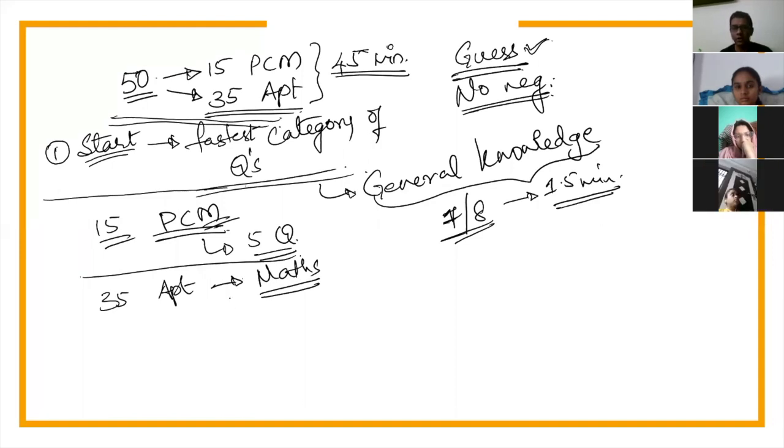So if I'm talking about maths, then I'm also talking about, let's say, static GK. Static GK means, guys, that it's like our history. History has never changed, right? Information of history has never changed. So the static GK is information that has never changed over the period of time.